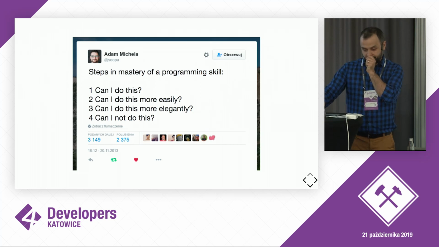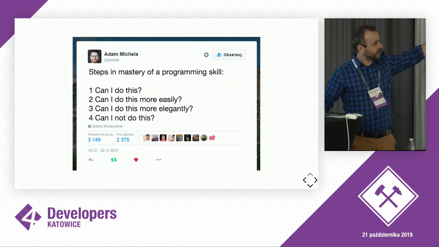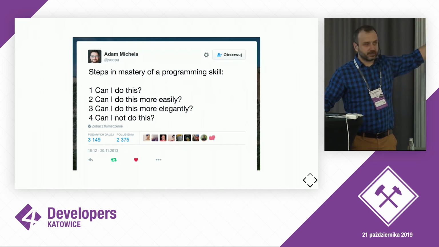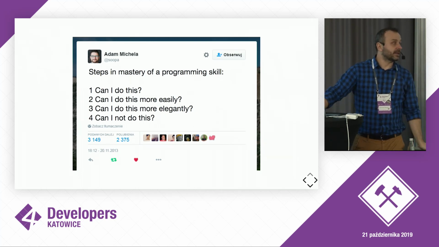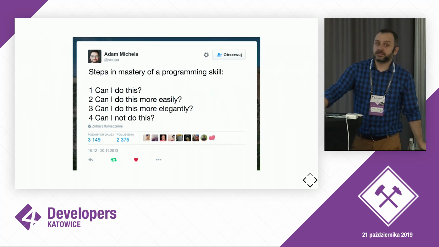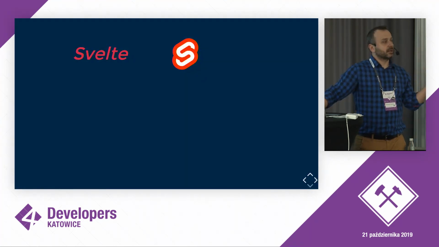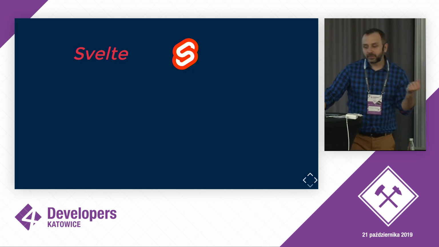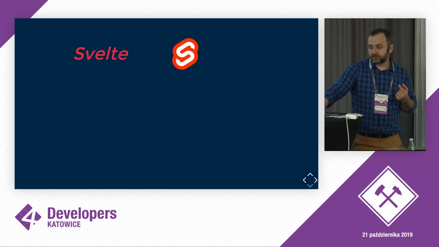Now, a very brilliant implementation of this tweet: the first, the second, and the third step is something that we achieve pretty soon, pretty fast. But the fourth step is one that requires 10 years of work, 20 years of work to actually realize that something is not needed at all. There is a lot of examples on it, and we could speak about it after the presentation.